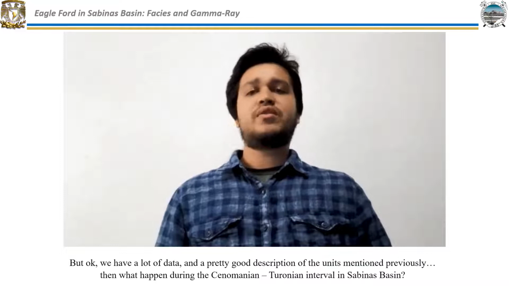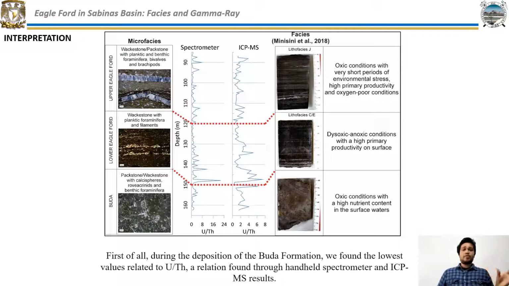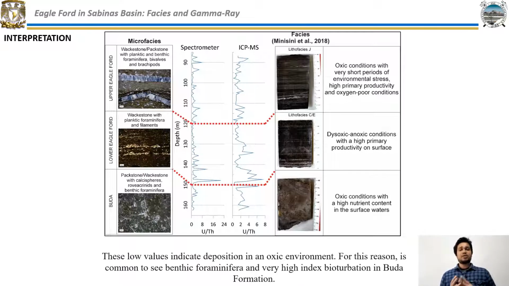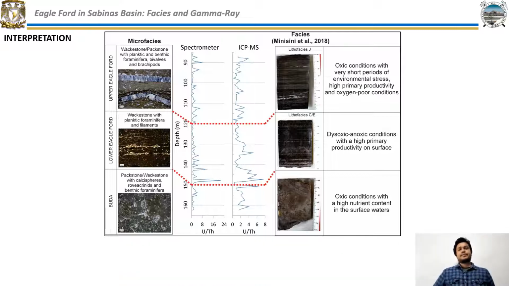Then, what happened during the Cenomanian-Turonian interval in the Sabinas Basin? First of all, during the deposition of the Buda formation, we found the lowest values of the uranium-thorium relation, found through handheld spectrometer and ICP-MS results. These low values indicate deposition in an oxygenated environment. For this reason, it's common to see benthic foraminifera and a very high bioturbation index in the Buda formation. But the presence of calcispheres, Rovea crinoids, and radiolarians demonstrates that the basin had a high nutrient content in the surface waters, and during some periods it could present dysoxic or anoxic conditions.